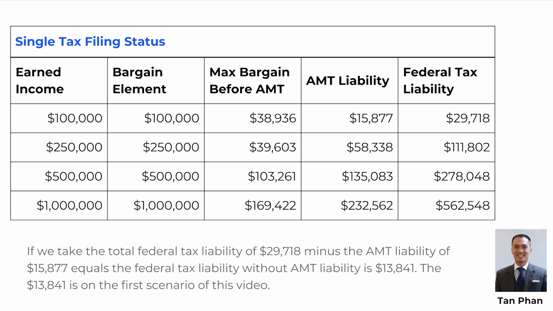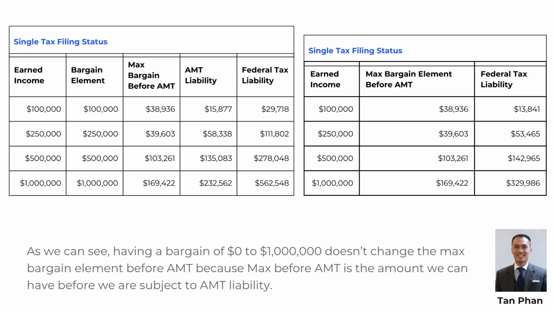Earned income $1 million. Bargain element $1 million. Max bargain element before AMT $169,422. AMT liability $232,562. Federal tax liability $562,548. As we can see, having a bargain element of $0 to $1 million doesn't change the max bargain element before AMT, because max before AMT is the amount we can have before we are subject to AMT liability.